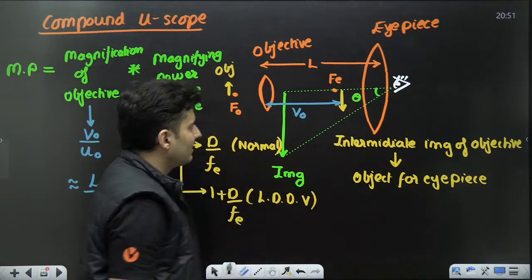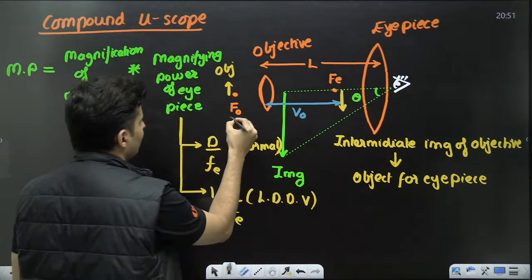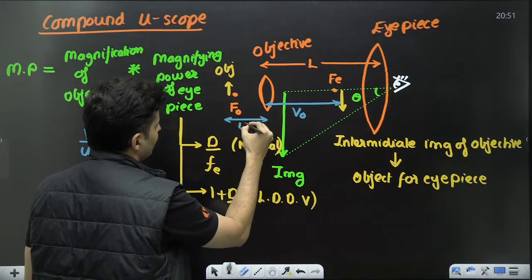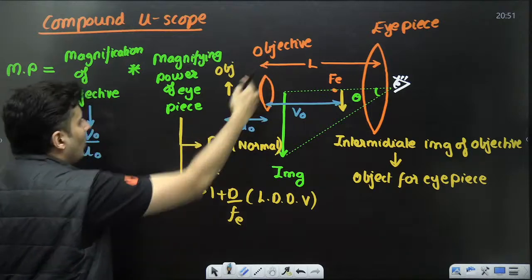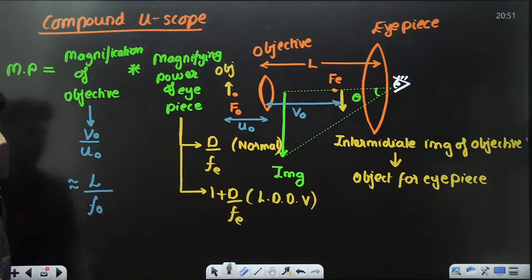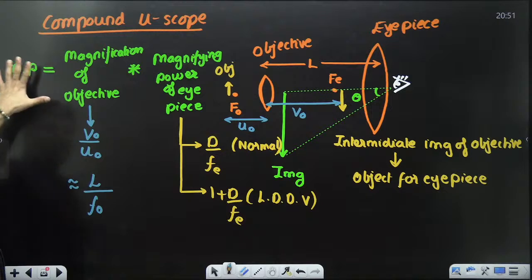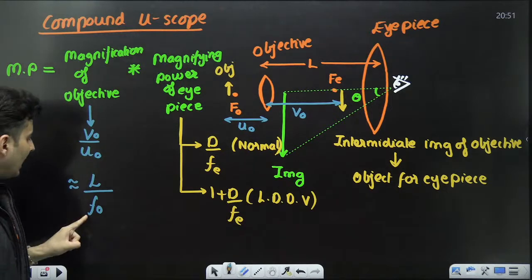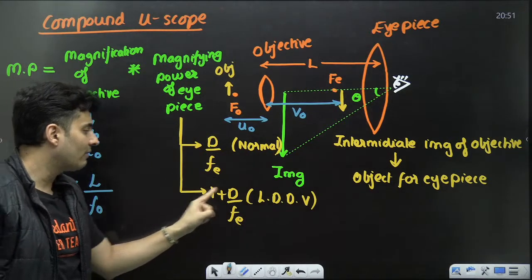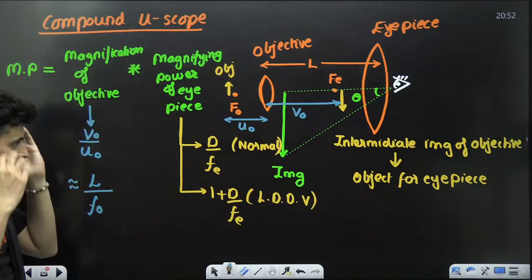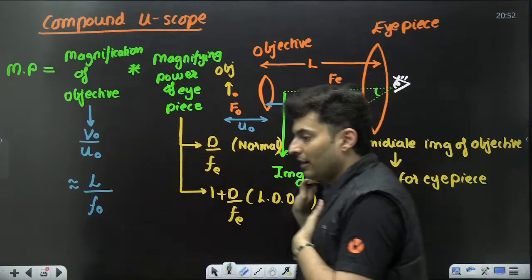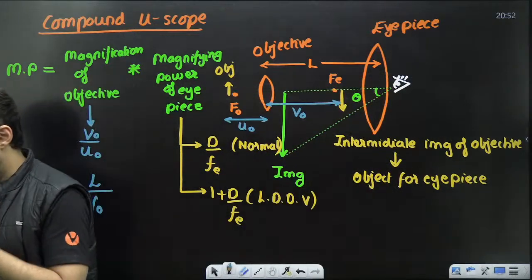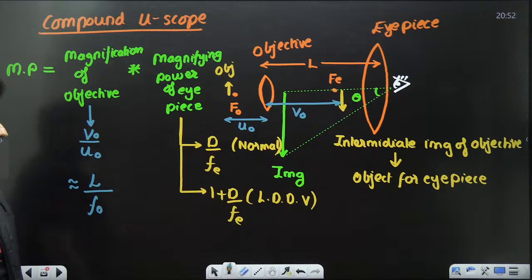This is very less, and the object distance from the objective is almost the focal length of the objective. So won't this be FO? So hence the magnifying power will become L by FO into D by FE or 1 plus D by FE. That's all. This is a simple mind map to remember this formula.